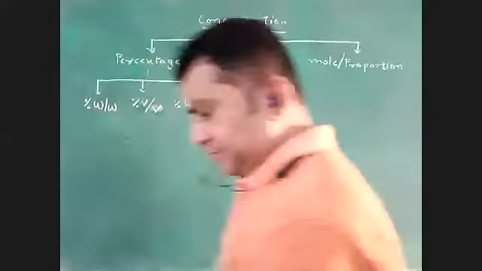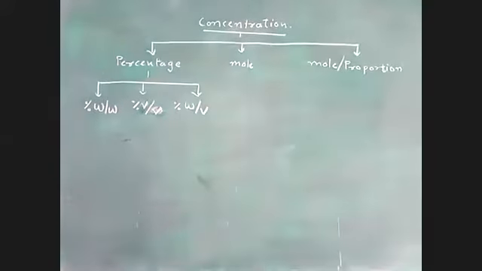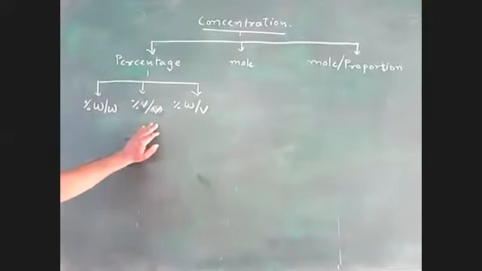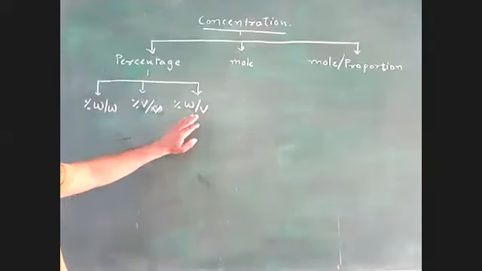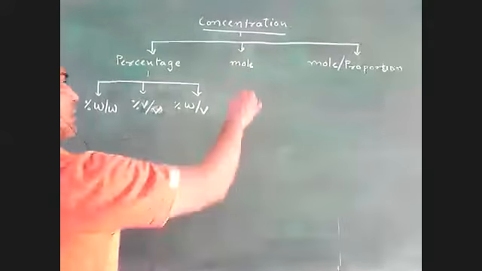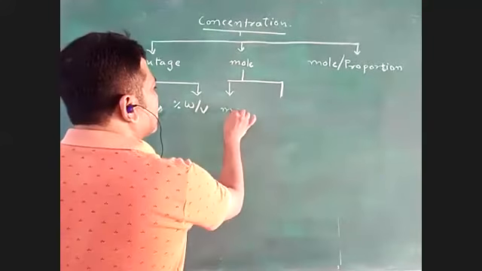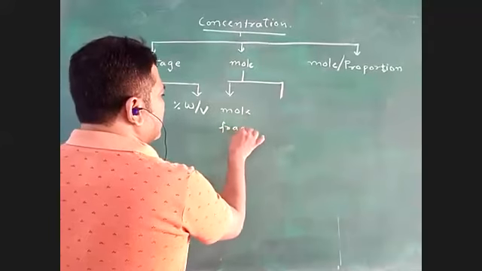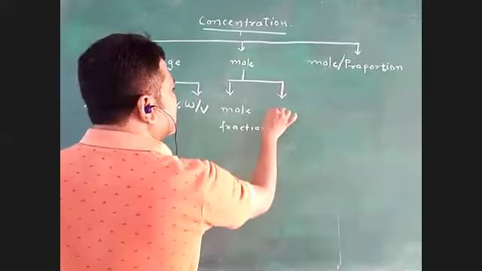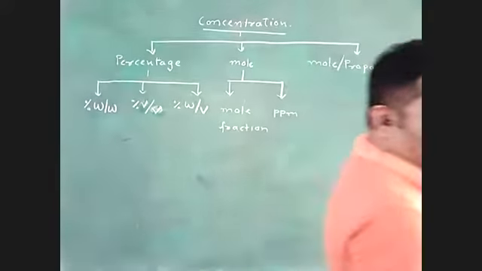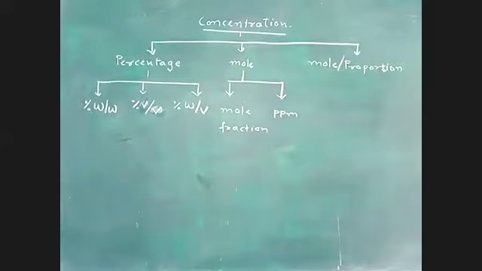So here we have different ideas: the percentage idea with weight by weight, volume by volume, and weight by volume. Now next, in the mole category, we also have two categories. One is known as mole fraction, and the other is known as ppm. What do you understand by ppm? With ppm, my meaning is parts per million.